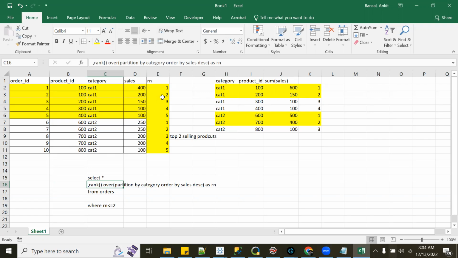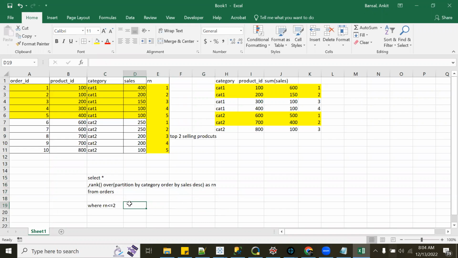Now, if you have multiple records of product ID, category ID, it doesn't care. Whatever is the data, accordingly, it will give you rank over all the rows. It is not going to aggregate sales and product ID on category and product ID. It doesn't know. There is no product ID here at all in this query, right? So there can be multiple rows for each category and product ID combination. So before applying a window function, you need to understand at what granularity you want to apply it.